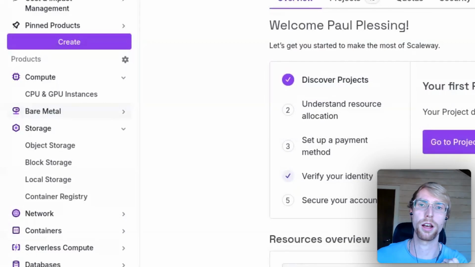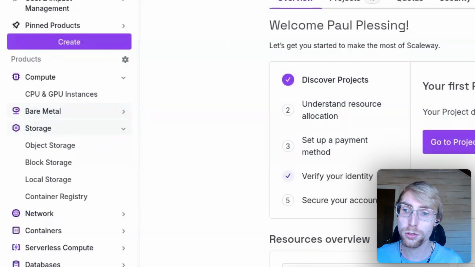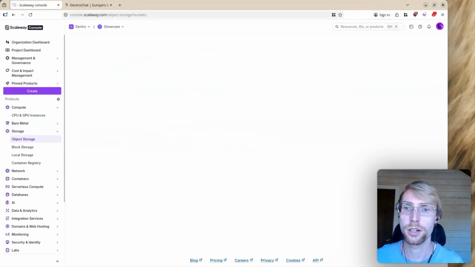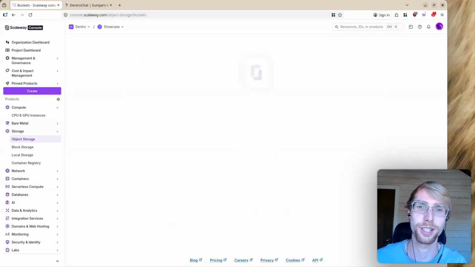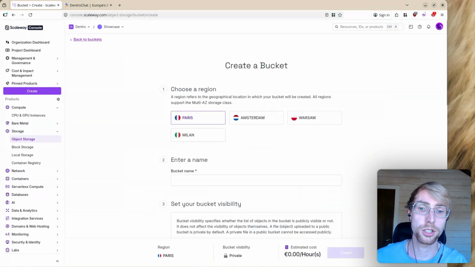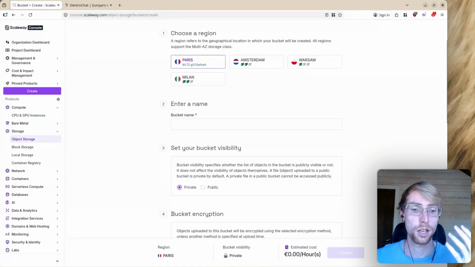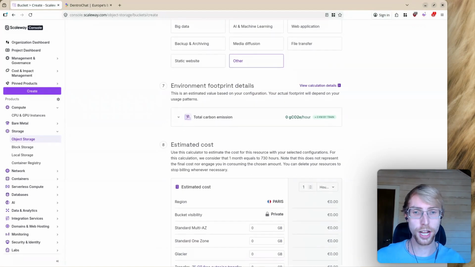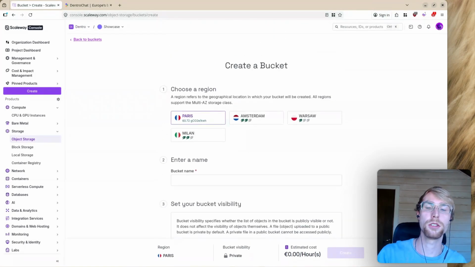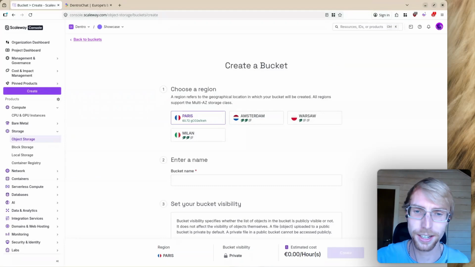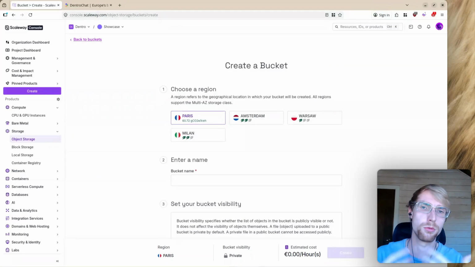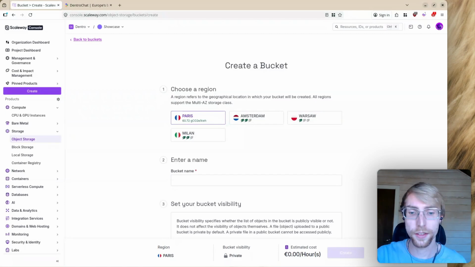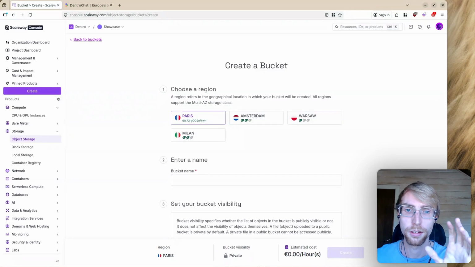We run our servers via Hetzner, so we don't use Scaleway for this. But we do use, for example, the object storage. So here now in the showcase project that I just created for the video, we don't have anything. But here you can just create S3 compatible buckets and use them. And for example, what we do in TentroChat is we back up the data through the S3 buckets. We use a software called Duplicati that we run ourselves. And then we just save the encrypted backups on an S3 bucket here on Scaleway.